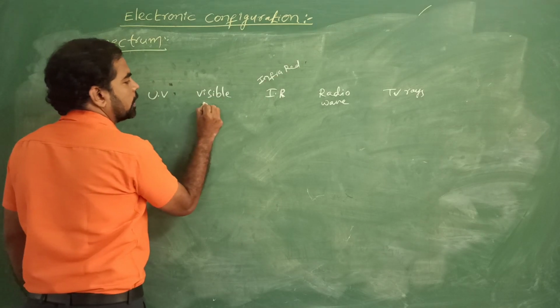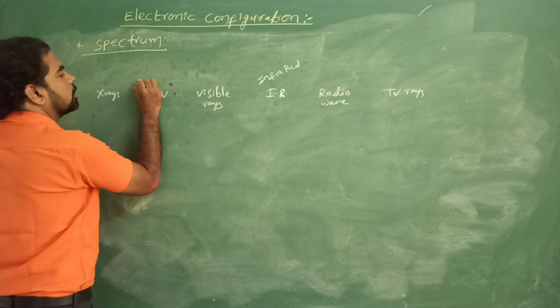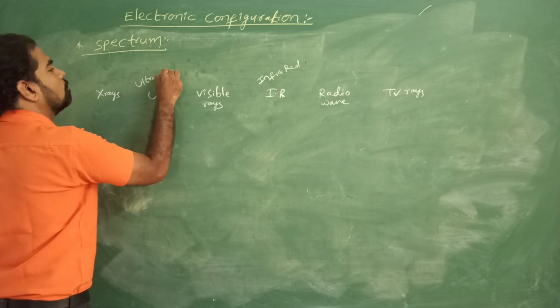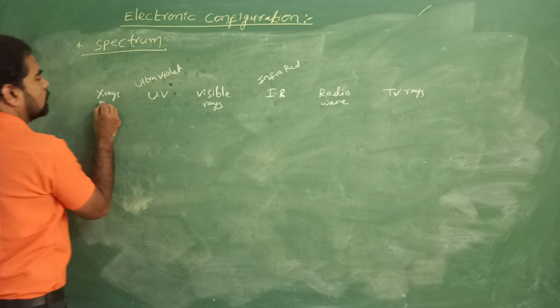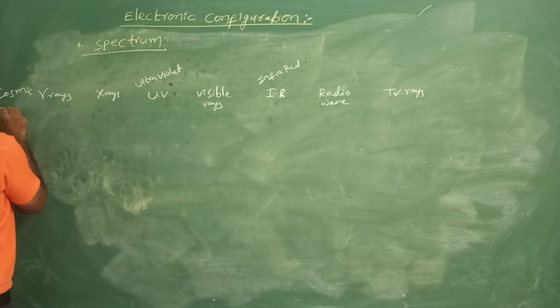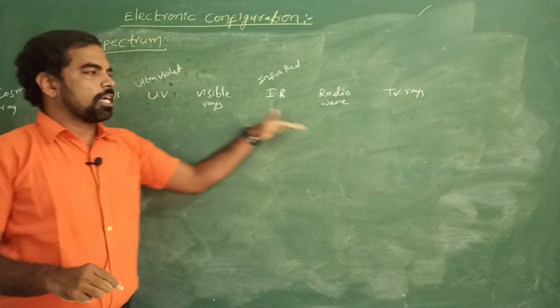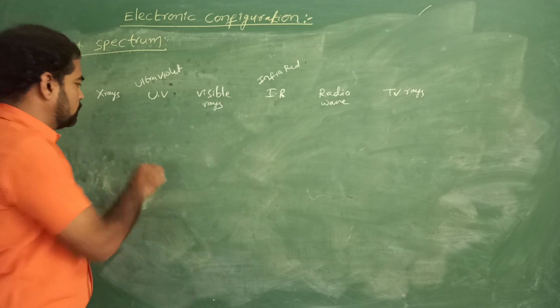Here visible rays, the UV region, ultraviolet region, and X-rays, gamma rays and cosmic rays. So these are the electromagnetic radiations.